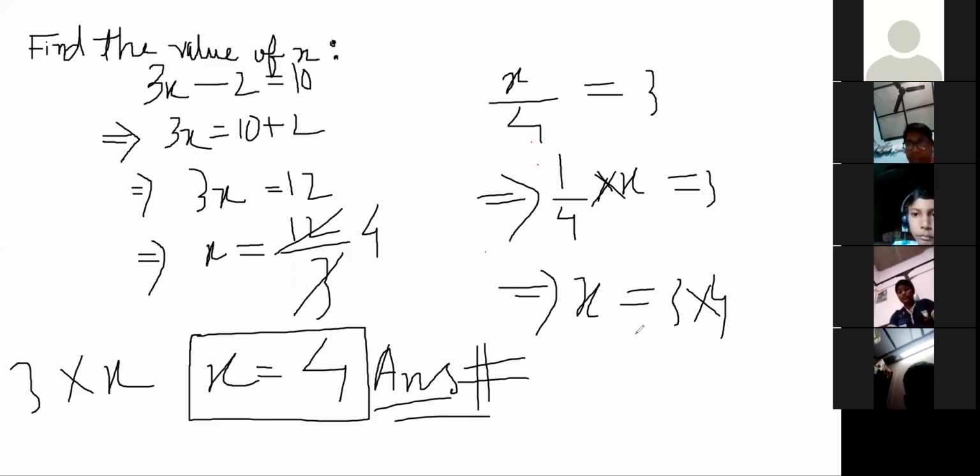Sir, from 13A we have to do 1, 2, 3, 4? Yes, you have to complete the entire exercise.